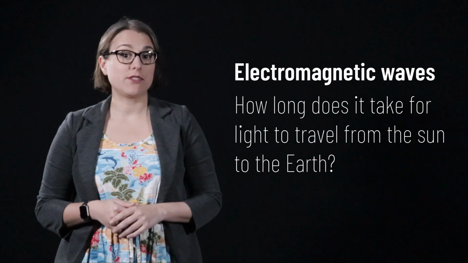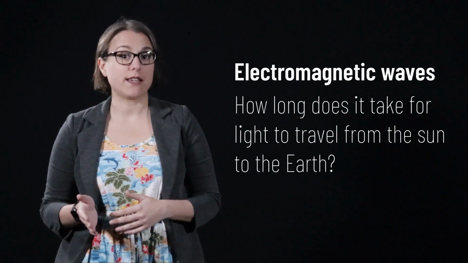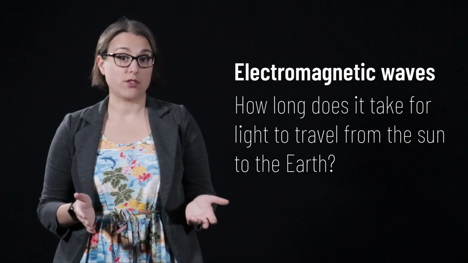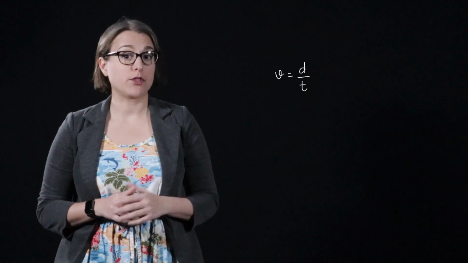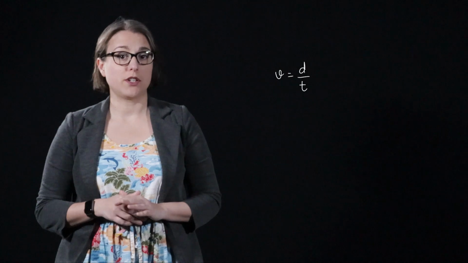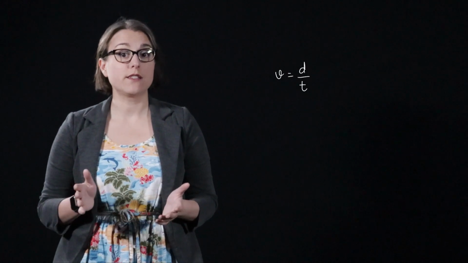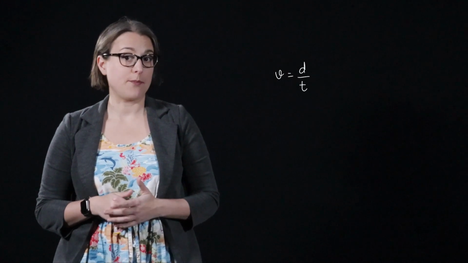We can use the speed of light to calculate how long it takes light waves to travel between the sun and the Earth. Because the velocity is constant throughout the trip, we can use the equation velocity equals distance over time to solve for the time.